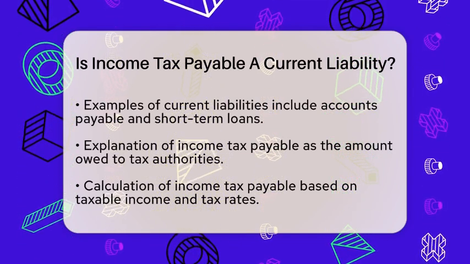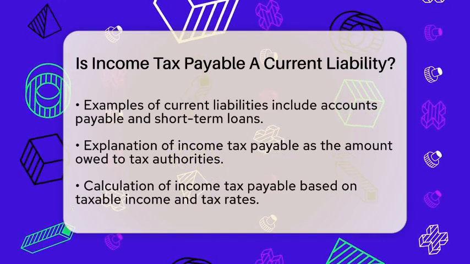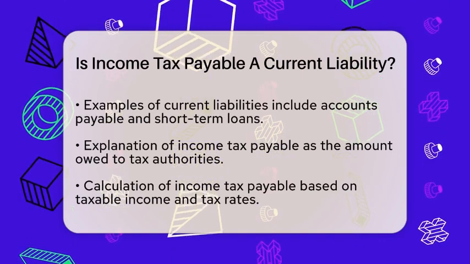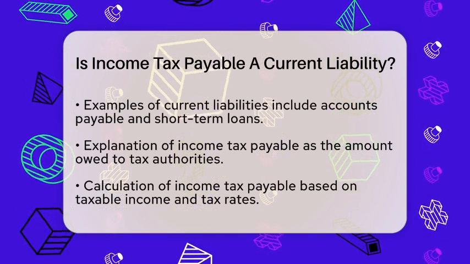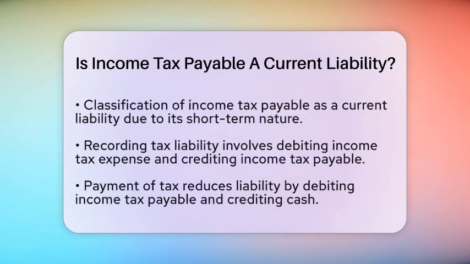The process involves making an accounting entry. The company will debit the income tax expense account and credit the income tax payable account. This entry acknowledges the expense and the obligation to pay the tax. Once the company actually pays the tax, it will debit the income tax payable account and credit cash. This action reduces the liability on the balance sheet.